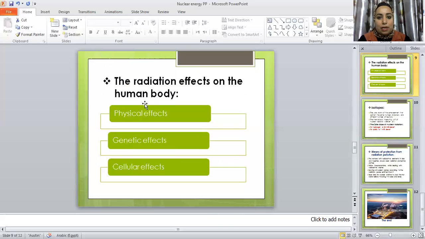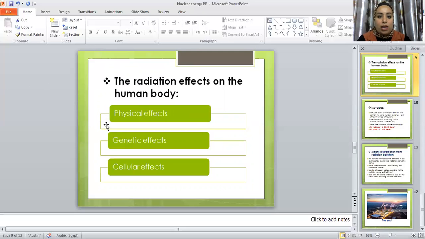Physical effects affect the type of cells, as it causes cancer cells, for example skin cancer. How can nuclear radiation cause skin cancer and at the same time be used in the medical field as treatment and for discovering cancer? Yes, it depends on the amount of the dose of nuclear energy.